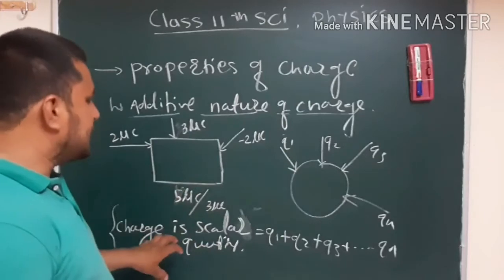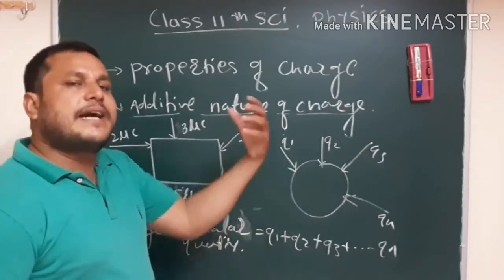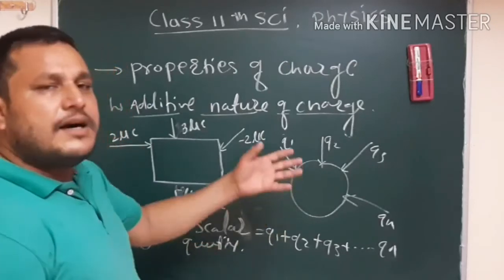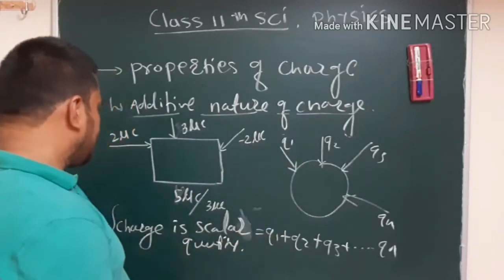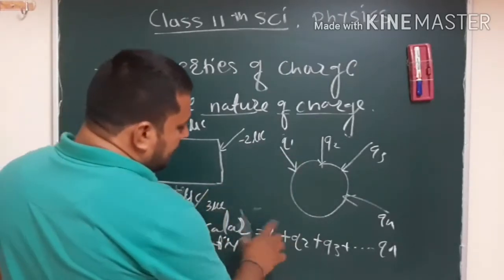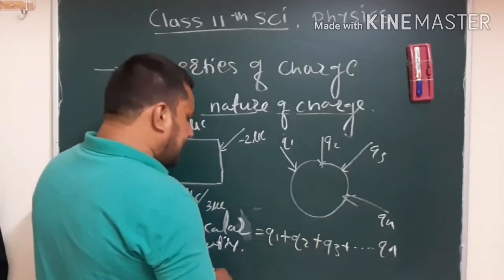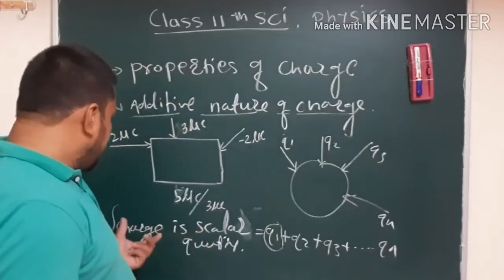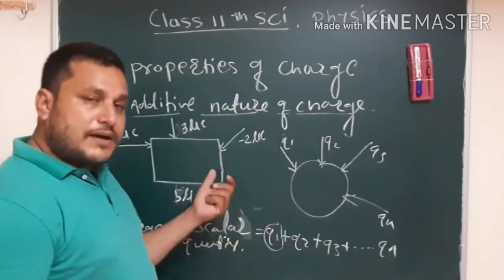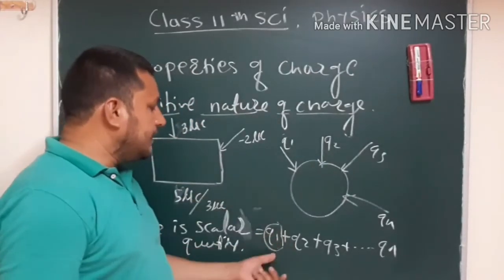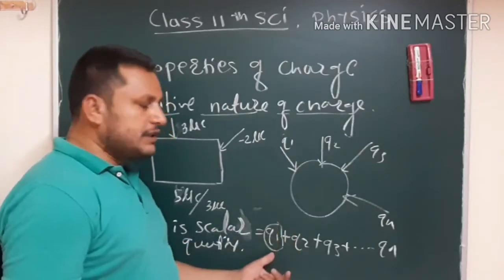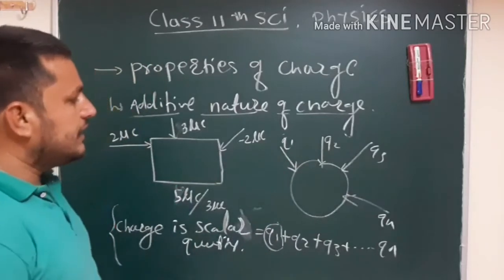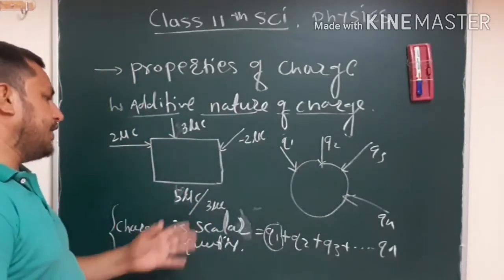But whenever we use that charge to produce some kind of force, like attraction or repulsion, then it becomes a vector quantity. Why? When we think only about the charge, it is only a magnitude, that's why it is a scalar quantity. But whenever direction is added to this charge, then it becomes a vector. We'll see this in detail in an upcoming lecture.